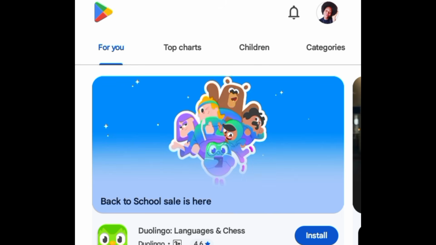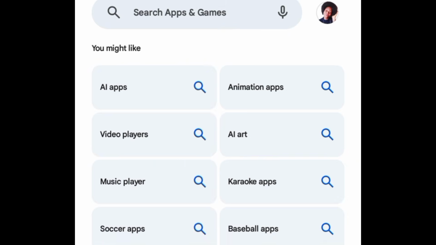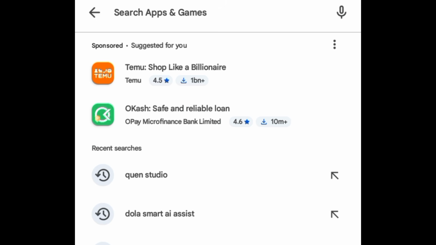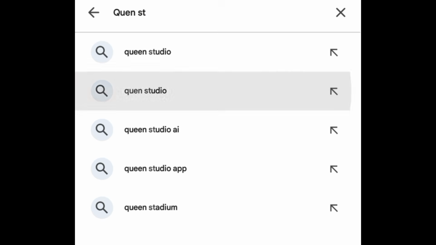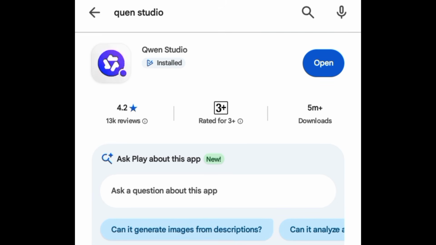In generating this video, we are going to be making use of this AI tool called Qwen Studio. So come over to your Play Store or Apple Store and search for Qwen, and then Studio, like normal studio. Okay, this particular one here, you see Qwen Studio. Mine is open because I've already installed it on my phone. So click on it to install it on your phone. So once you do that, let's proceed to generate the video.